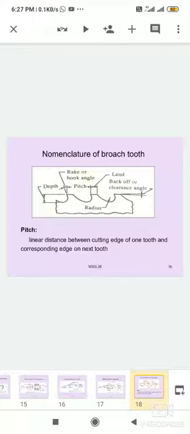Pitch means the distance from tooth to tooth. Radius is the curved shape after the cutting tooth. Land is the tooth length, the cutting length from starting to ending point. Back off or clearance angle is after the cutting edge's ending point and before the curve point.